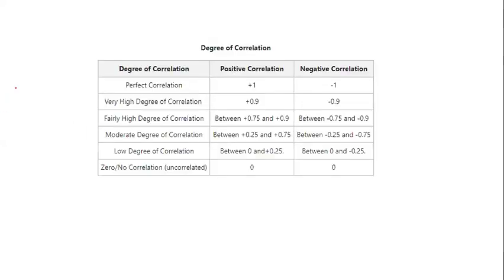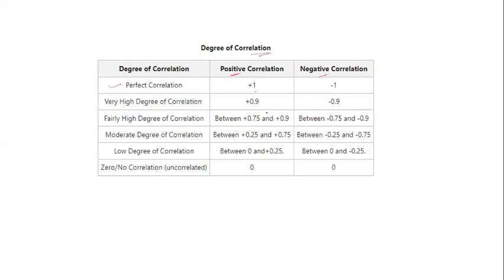Now let's understand the concept behind that. There is a diagram or table given. You can understand the things very well. The degree of correlation can be either positive or negative, but with how much degree do they have the relation? Perfect correlation happens when the value is 1, everything is perfect.